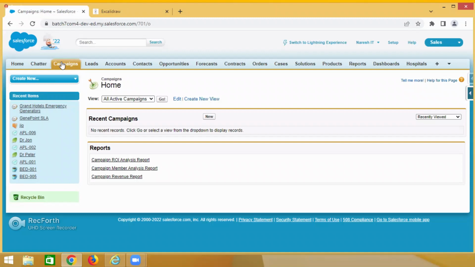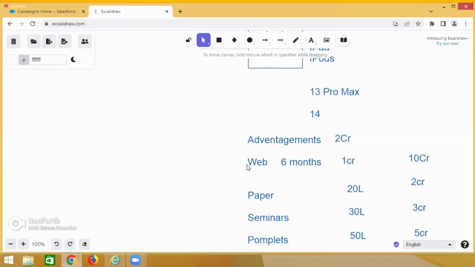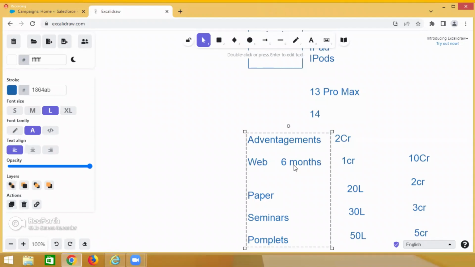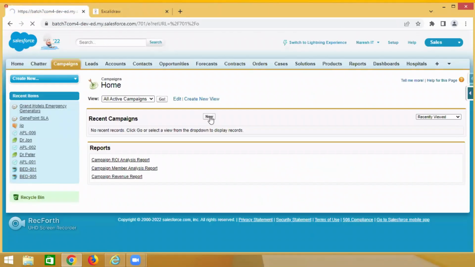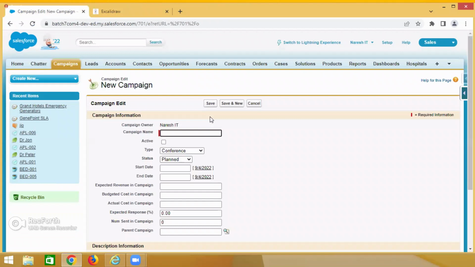The general word is advertisements; the business word is campaign. Campaign means advertisement. Here you need to store your data: which advertisement, what is the time, how much money you are spending. What is the first advertisement, guys? Web, 1 year. Assuming that these are all 1 year, guys. How much budget? 1 crore.